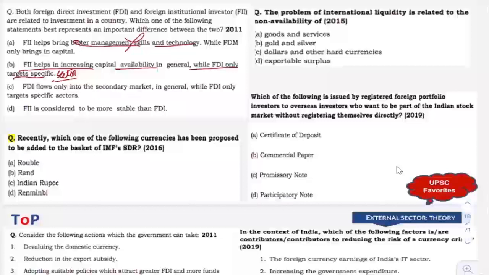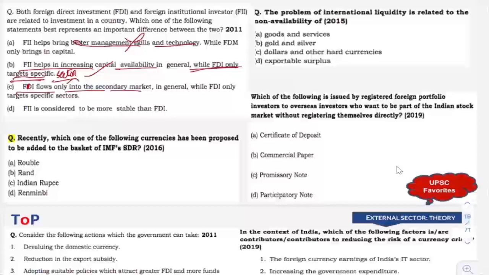While FDI targets specific sector. Okay, there is a slight kind of confusion here because the definition or the idea of FDI is not very clear. They just mentioned that FDI only targets specific sector. Okay, we'll leave it like that. Now, FII flows only into the secondary market in general, while FDI only targets specific sectors.